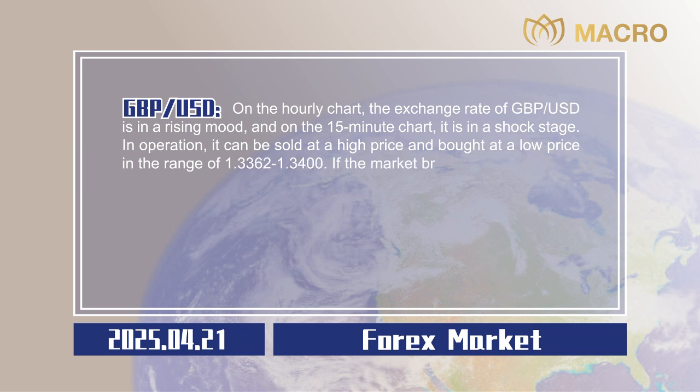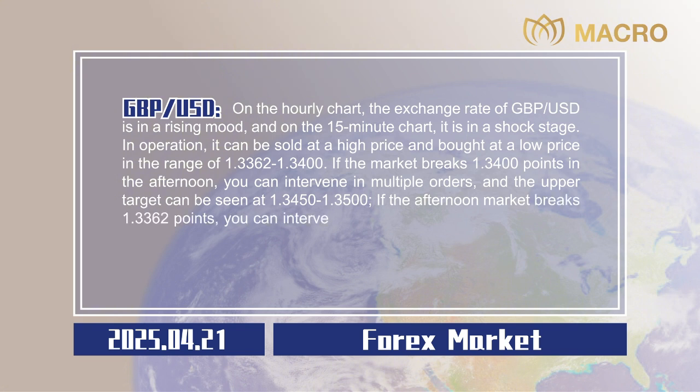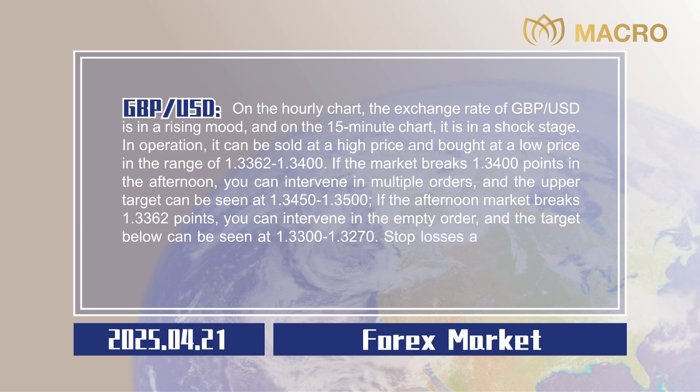If the market breaks 1.3400 points in the afternoon, you can intervene in long orders, and the upper target can be seen at 1.3450 to 1.3500. If the afternoon market breaks 1.3362 points, you can intervene in short orders, and the target below can be seen at 1.3300 to 1.3270. Stop losses are all 20 points,